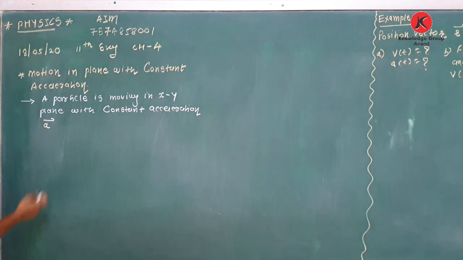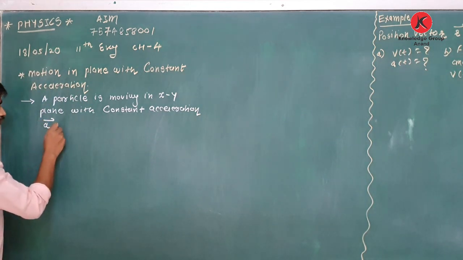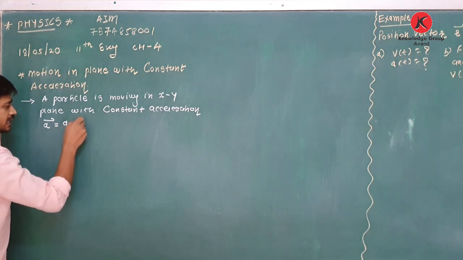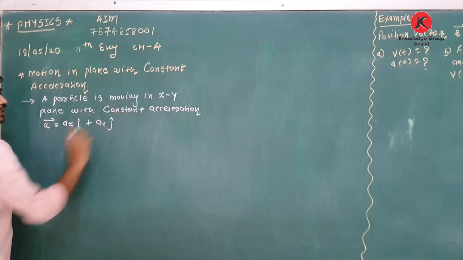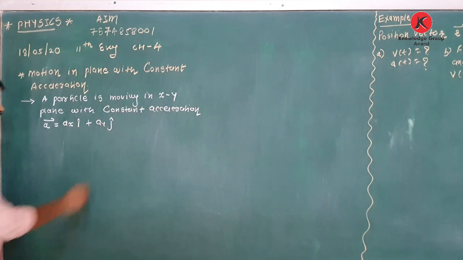As it is constant acceleration, I can write a is equal to axi plus ayj, because it is moving in the xy plane. Clear about this? So, a particle is moving in the xy plane with constant acceleration.